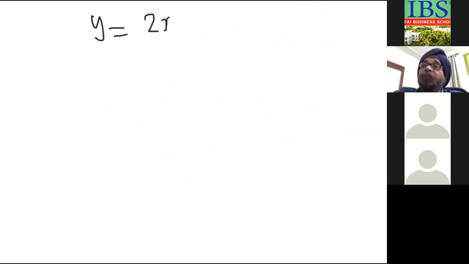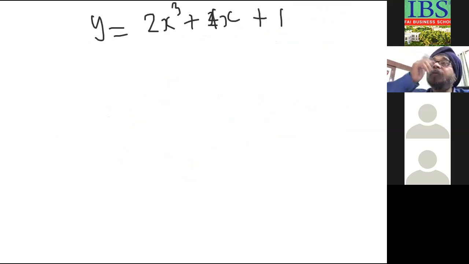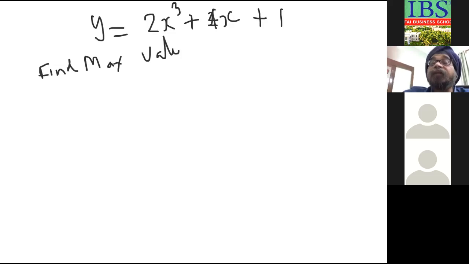If I take y equals 2x cube plus 4x plus 1, and I ask you to find the maximum or minimum value of this function, the method is like this.